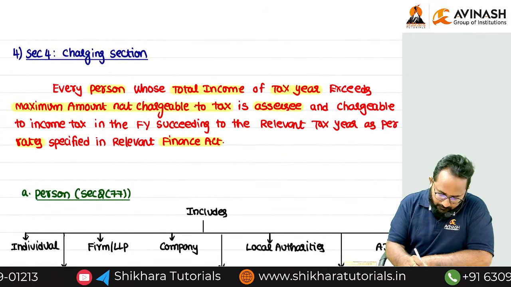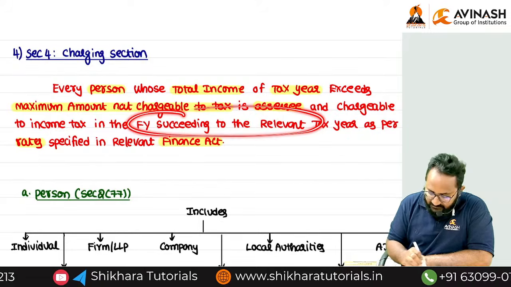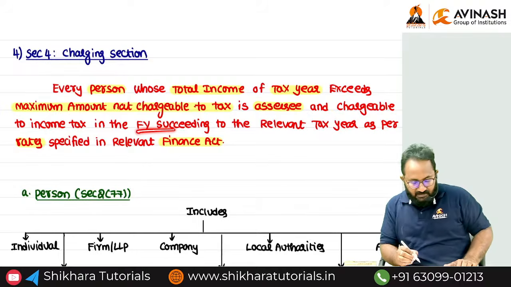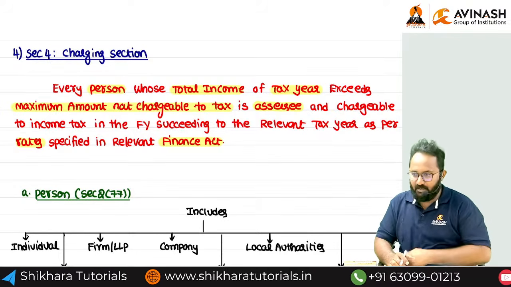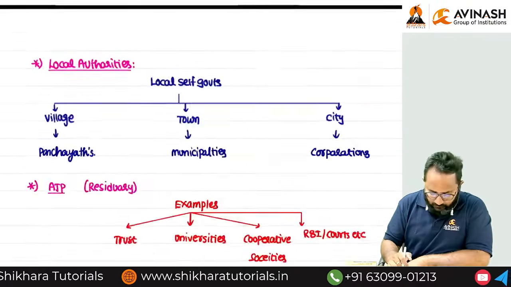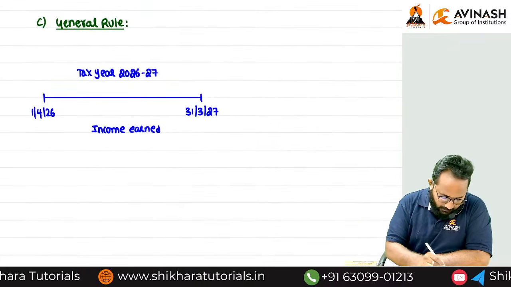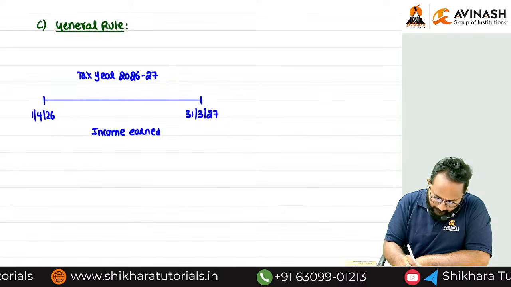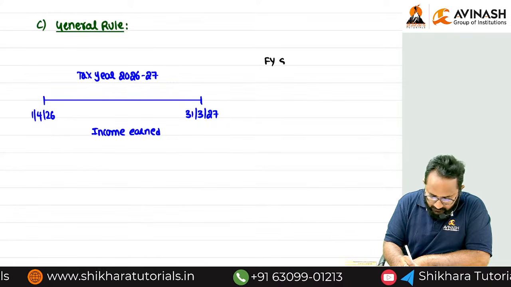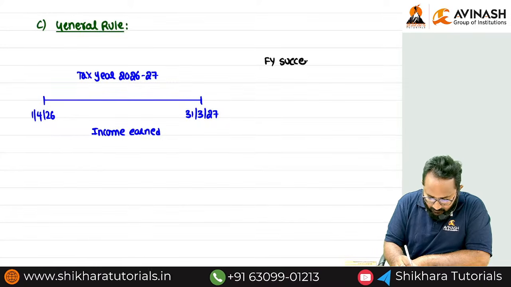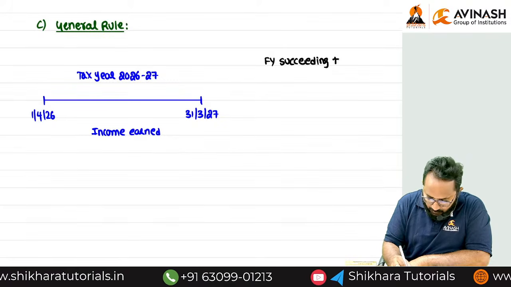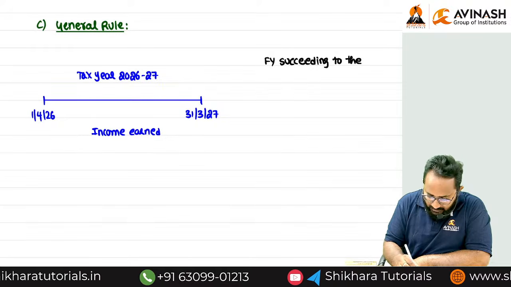Can you tell me, financial year succeeding to the relevant tax year? Financial year succeeding to the relevant tax year. That wording only we can use here. Financial year succeeding to the relevant tax year.